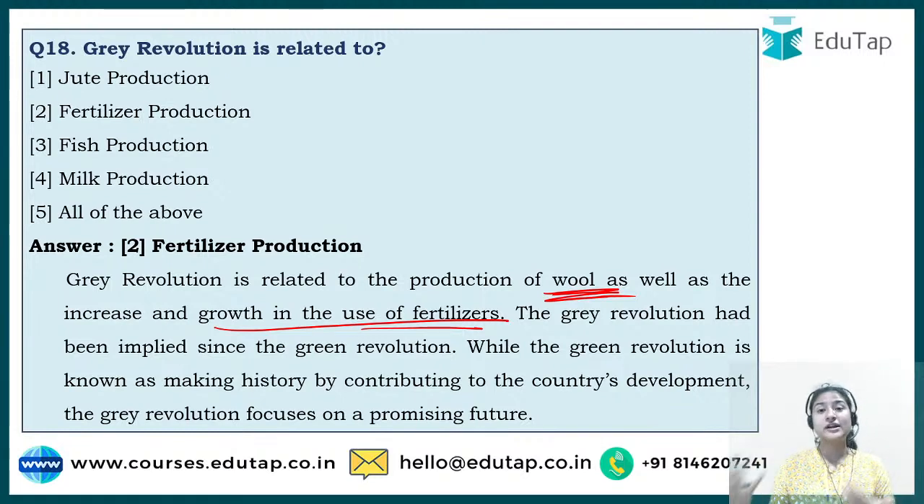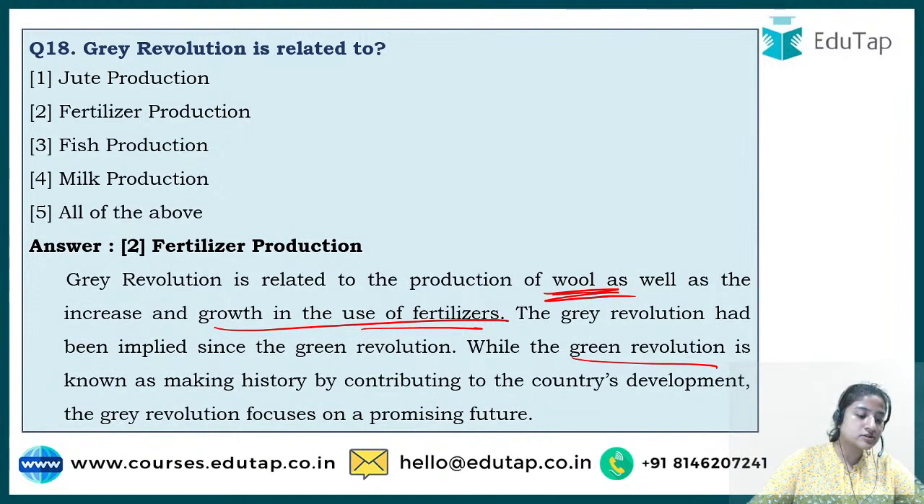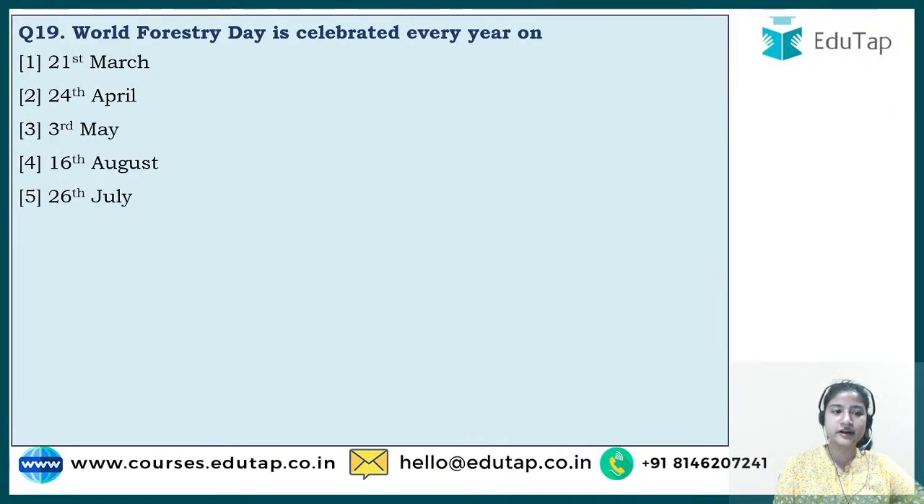So if you read somewhere that gray revolution is related to wool, do not just freak out that ma'am has taught something else, right? It is related to fertilizers, and it started when the green revolution started. The green revolution started in the 1960s and 70s in India to focus on the grains in the northern region. At that time fertilizers were also in focus. So that is gray revolution.